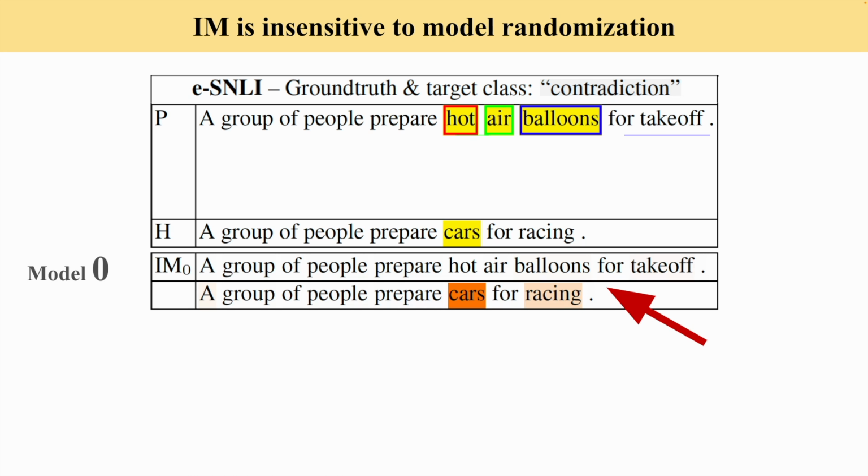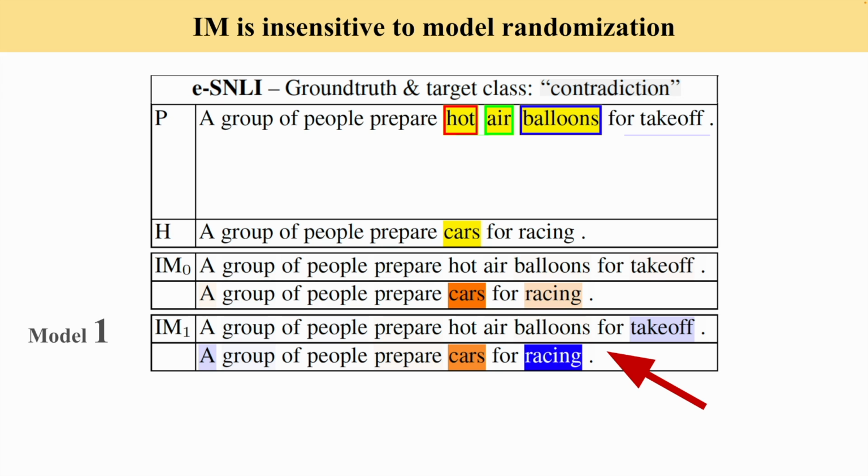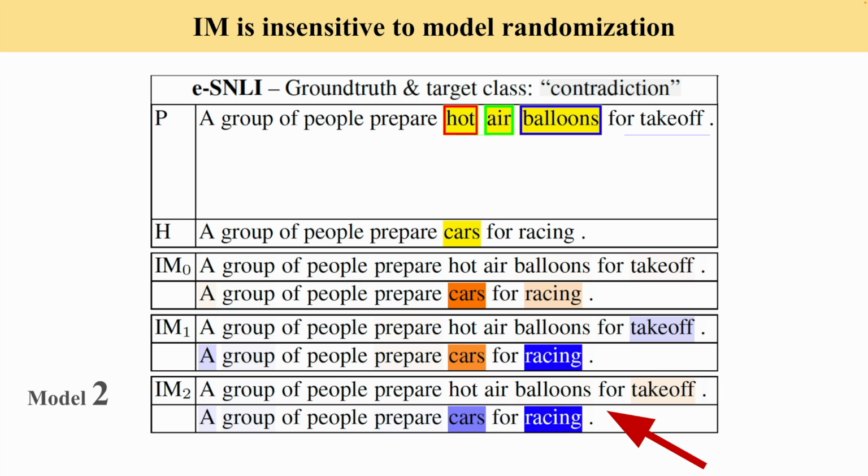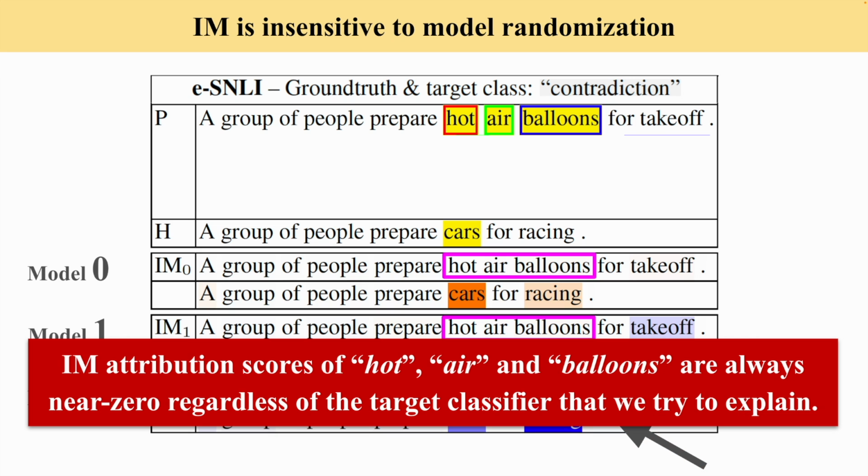But IM heat maps show near zero importance scores for hot air and balloons, for one model and another. IM attribution scores of hot air and balloons are always near zero regardless of the target classifier that we try to explain. The reason is that those words are highly predictable from the context.